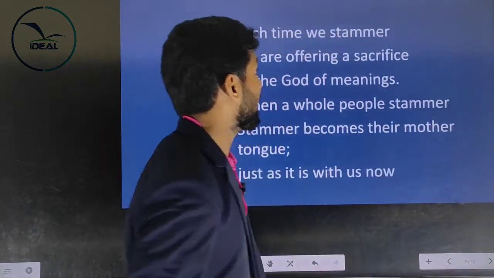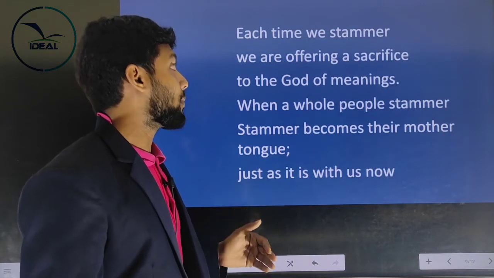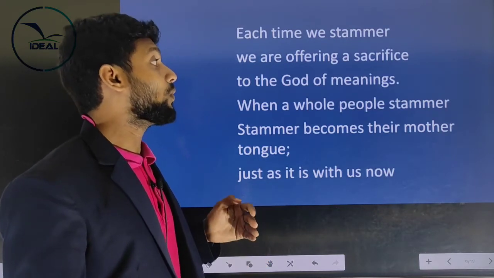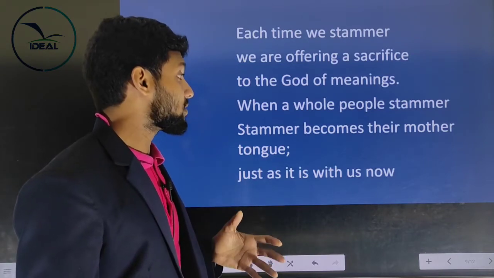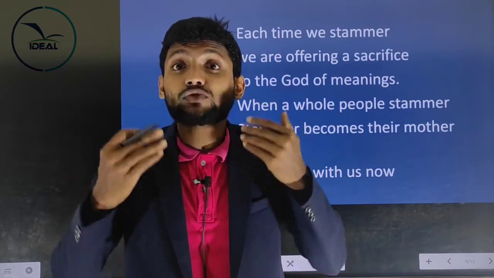Okay, and here comes the next part of the poem. Each time we stammer, we are offering a sacrifice to the god of meanings. When all people stammer, stammer becomes their mother tongue, just as it's with us now. He just tells, when we stammer, we are sacrificing to the god of meaning. It means, when we have a risk, when we do something, there are two options, to leave it or to carry on with the risk. People with stammering, they always take the risk to speak, right? Maybe they can skip it, but they still speak. It means they are sacrificing to the god of meaning.